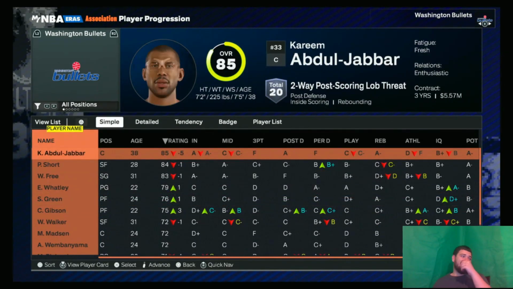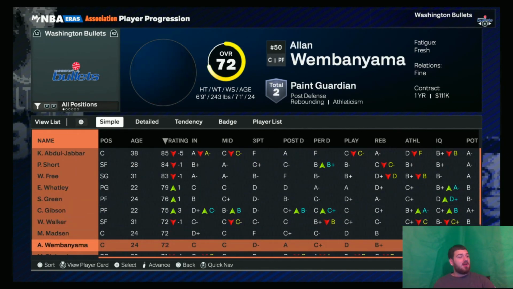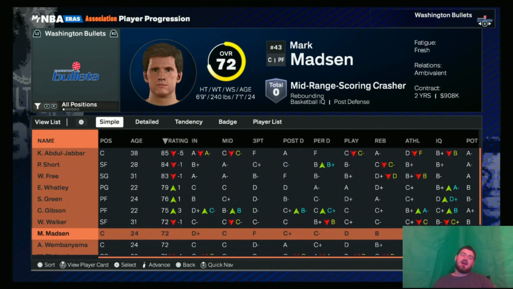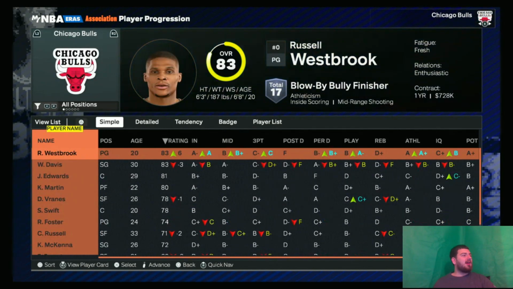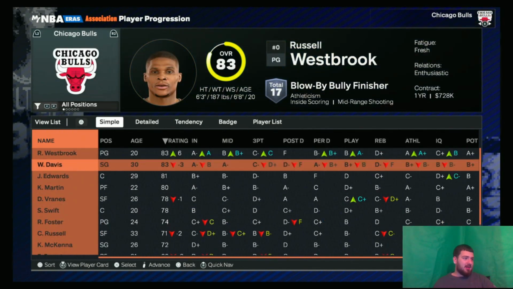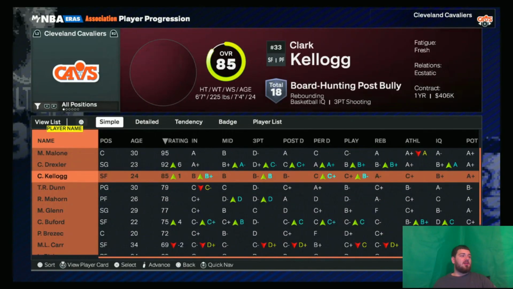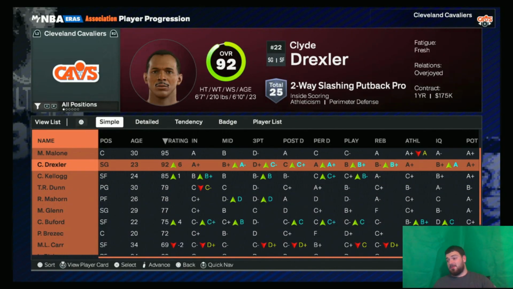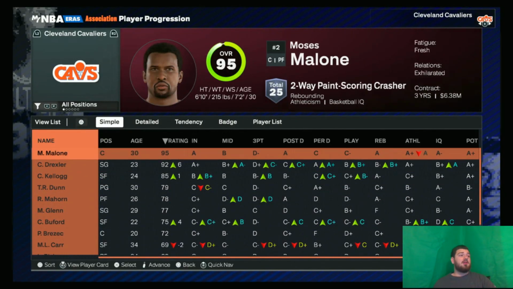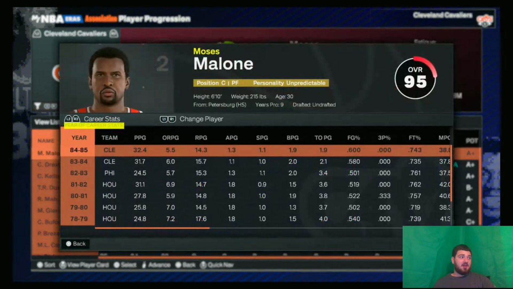Bullets. Yikes. They are going to be very bad. But hey, they got Wemby. He's only 6'9". They got Wemby, but not the right one. Westbrook up a lot, but now they've got Kenyon Martin as well. So they're going to try and get a little duo here. Speaking of duos, maybe the best duo in the league. Not maybe, definitely the best with what they've been doing.